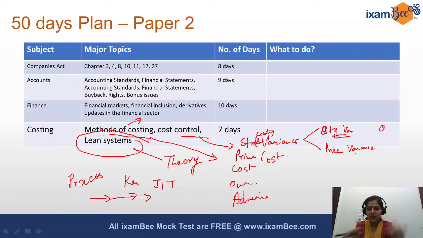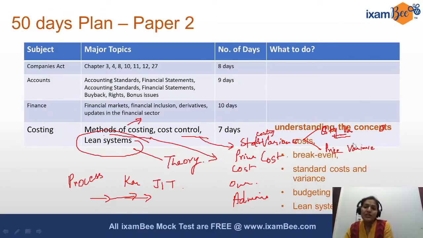I'm not talking about it here in detail. I have to cover a few more aspects. But as I'm saying, once you get that logic, just remember that, and that is more than enough. The topics that you should be worried about here: understand the concepts of costing, and it can be a very scoring aspect. Lean system, as I said, is all theory. Other things that you should know about are the different kinds of cost, what they mean, what is the break even, what the standard cost means, and variance.